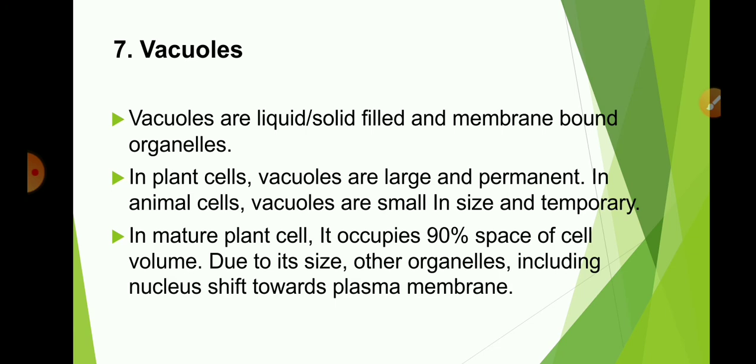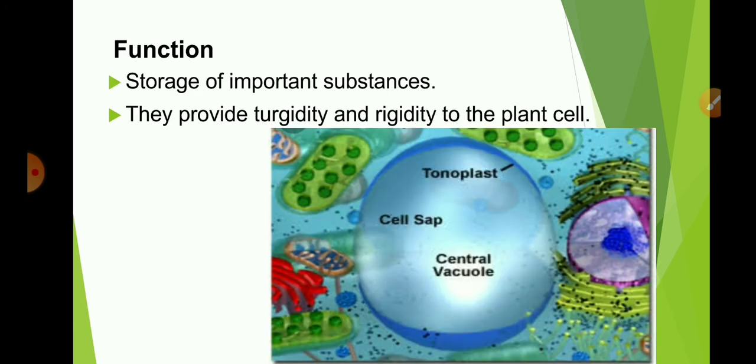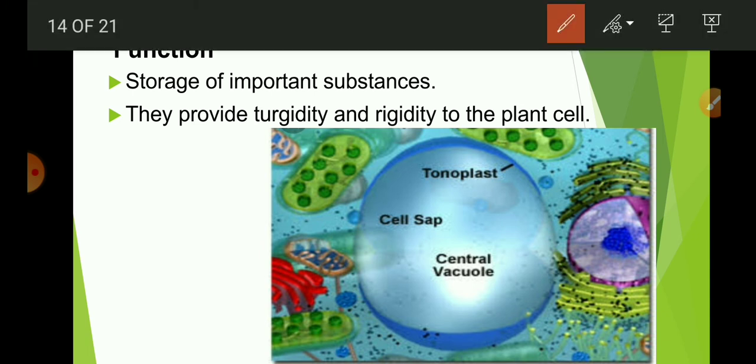Vacuoles in plant cells have cell sap. Cell sap is the liquid inside the central vacuole that serves as storage of materials and provides mechanical support, especially to non-woody plants. See, this is the structure of the central vacuole of a plant cell.